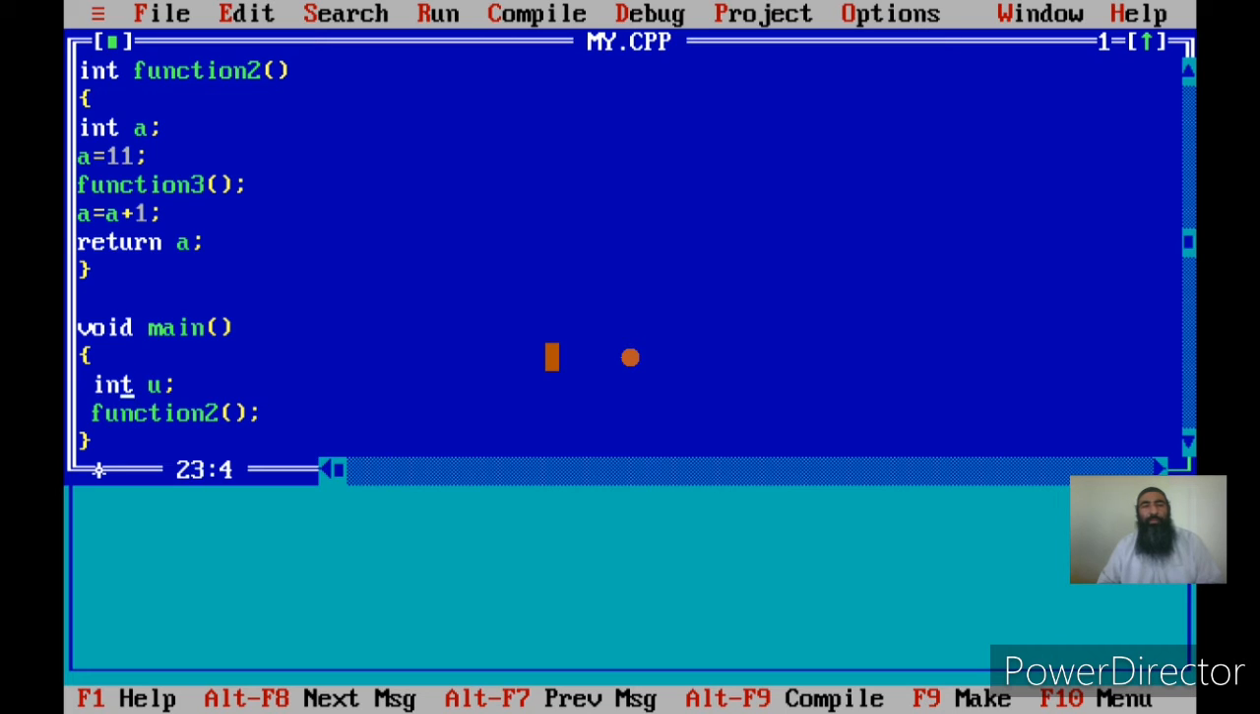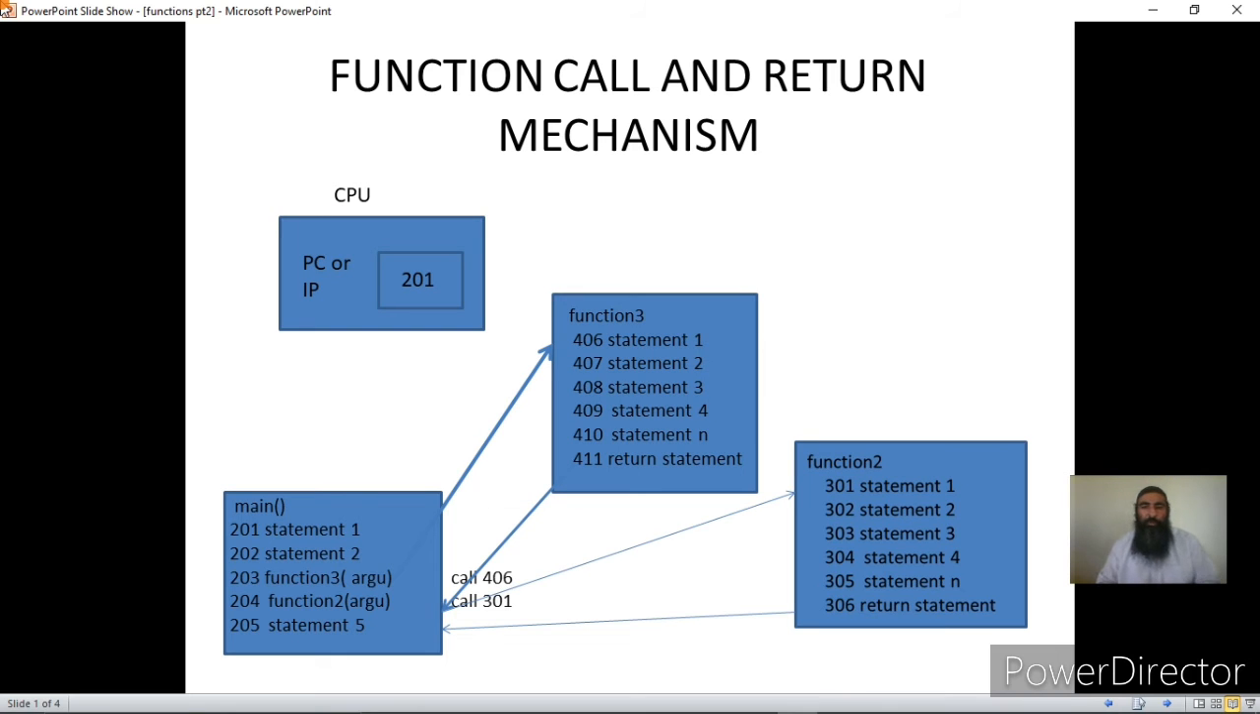A function call is always made from the body of some function, and the function in whose body the call is being made is called the calling function, and the function that is called from the body of a particular function is called the called function or callee. Okay, so this was all about function call and return, and this was all about function linkage and context switching. So function calling is an overhead.